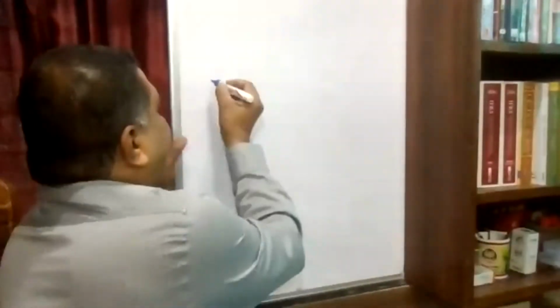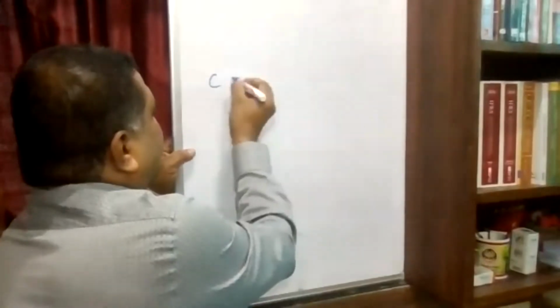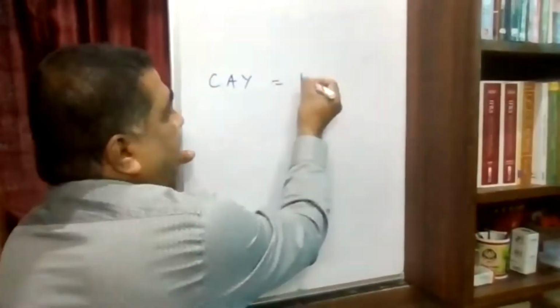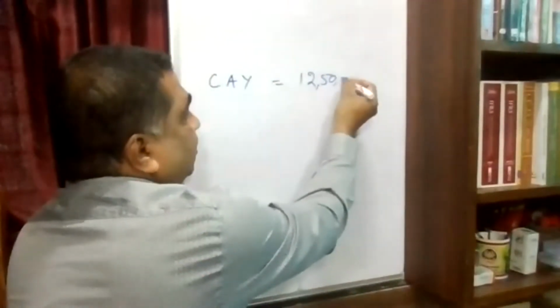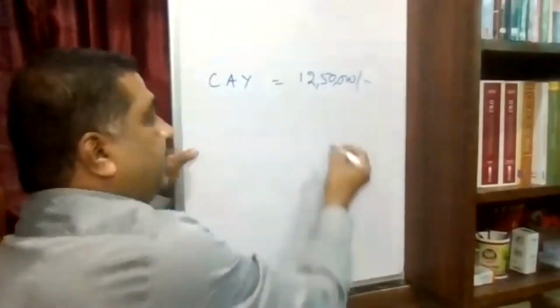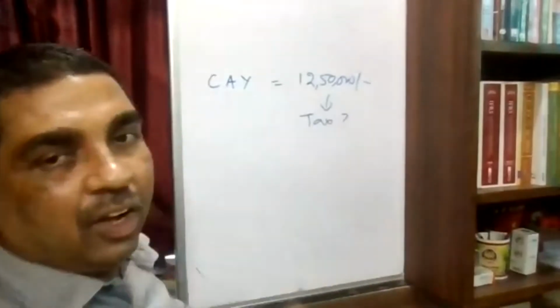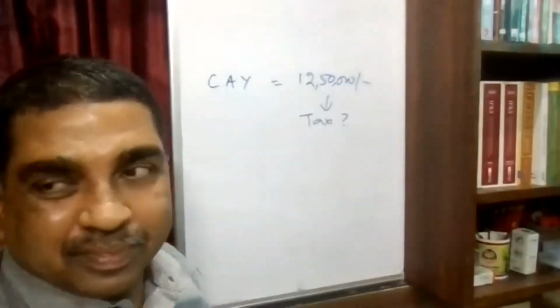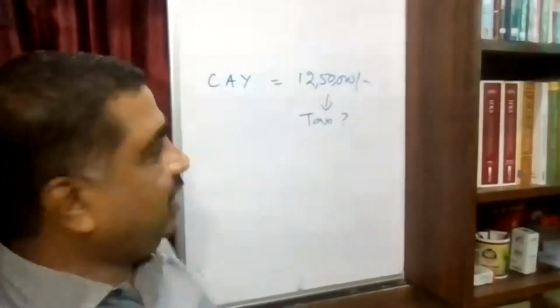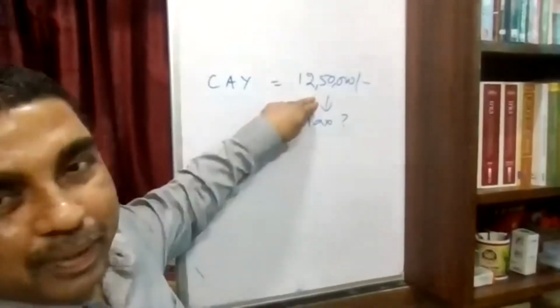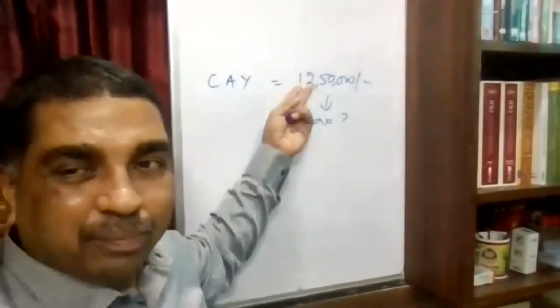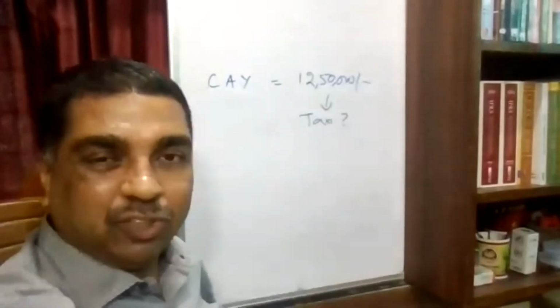For example, in this current assessment year, your total income is 12,50,000. So please find out what the tax is on 12,50,000. Then, since this income includes salary for more than 12 months, that means some arrears income is also there.